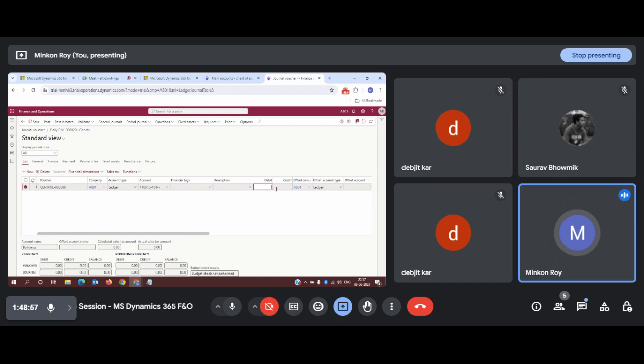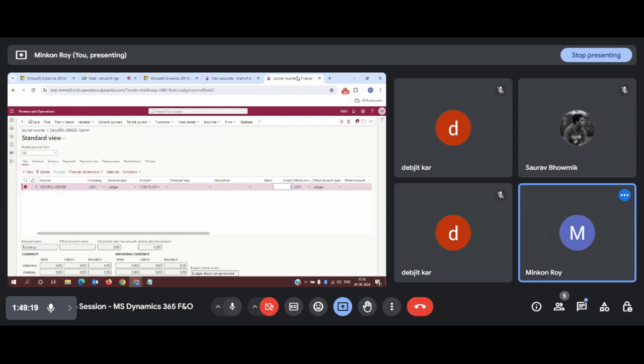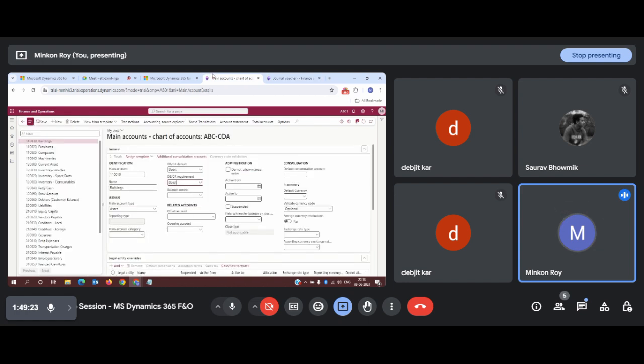If you intentionally use the credit column instead, the system will throw an error telling you that you cannot perform a credit transaction for this particular line, because the main account associated with this ledger has been set for debit only. It will forcefully ask you to perform a debit transaction only.